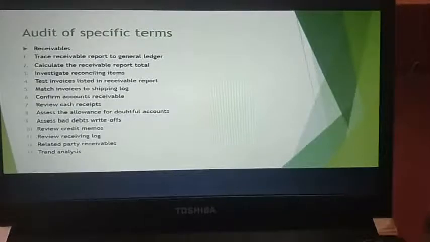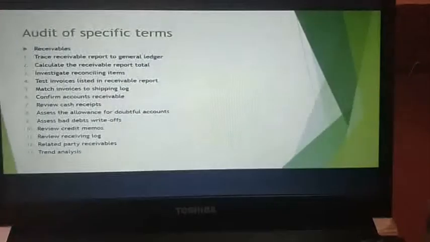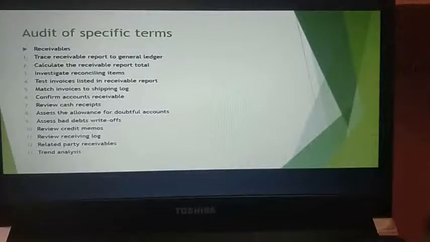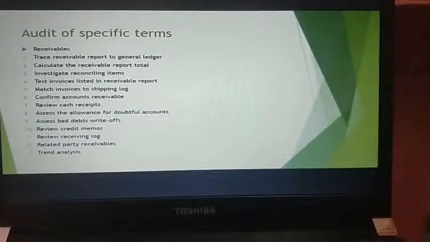Next, you have audit of specific items. You are auditing specific items. As accounting students, you will know what receivables are. First, you have receivables. If your company is subject to annual audit, the auditors will review its accounts receivable in some detail. The accounts receivable is frequently the largest asset that the company has. So auditors tend to spend a considerable amount of effort on gaining assurance that the amount stated for this asset is reasonable.